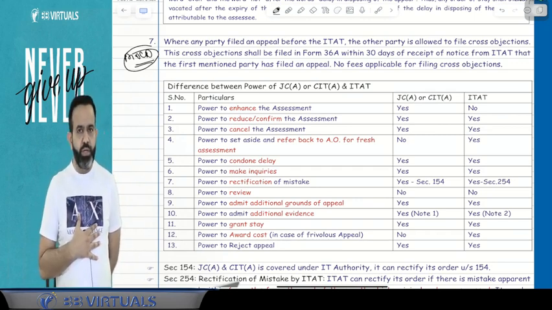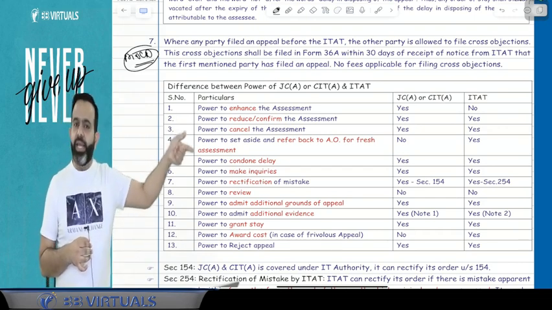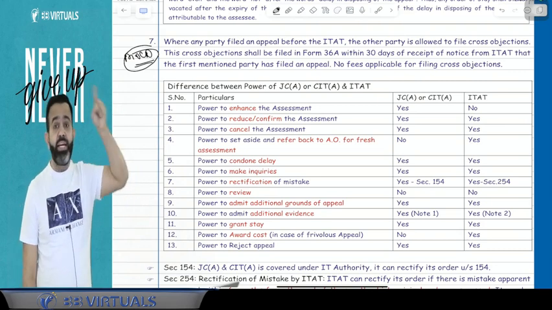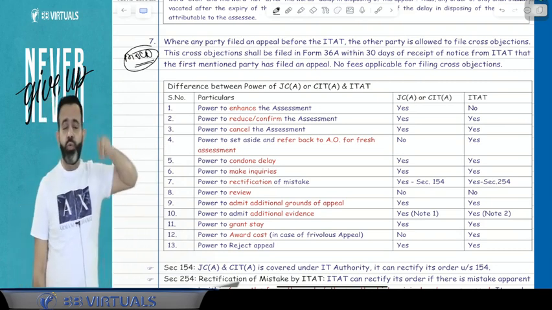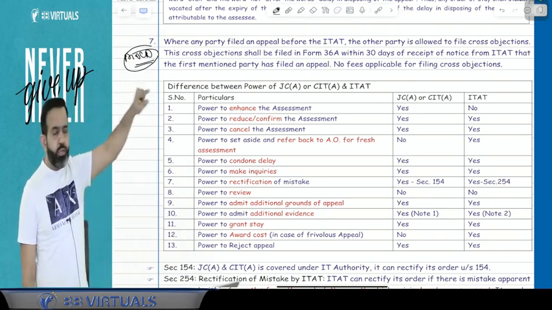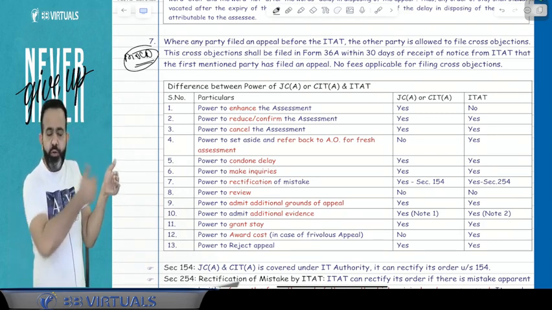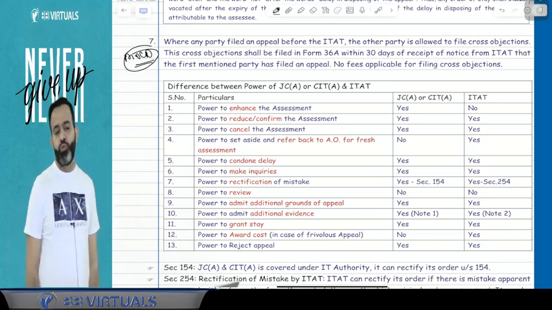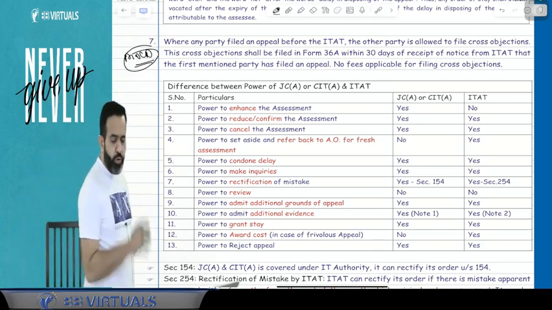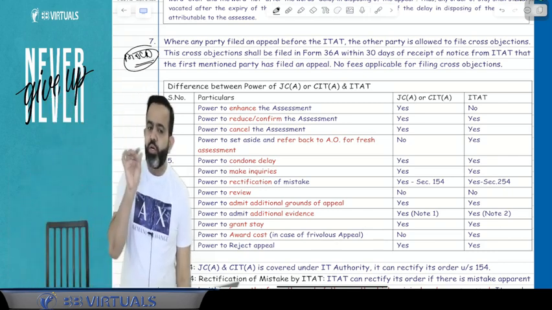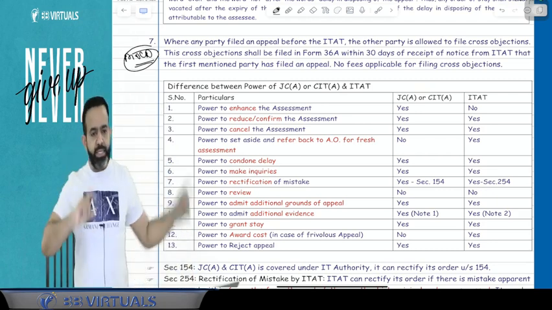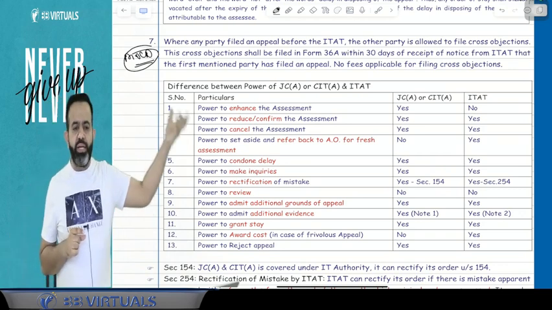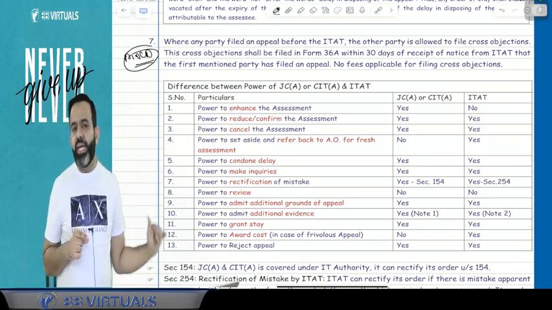Now the department files an appeal to the ITAT. When the department files the appeal to the ITAT, I will get a notice that an appeal has been filed against me by the department. Within 30 days from the date of receipt of notice from the ITAT, I can file the memorandum of cross objection to the ITAT. In the cross objection, you will say that their appeal is not a tenable appeal, meaning their appeal is not a legitimate appeal, or not a right appeal.